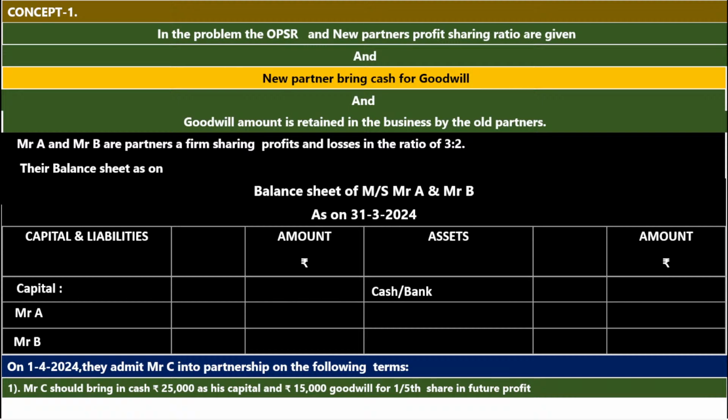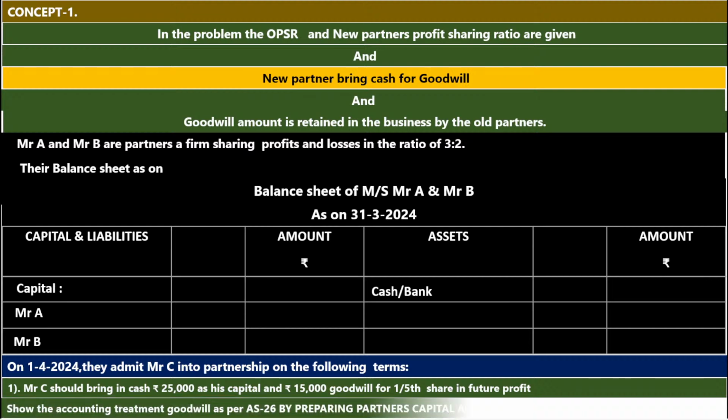So now the question is that if the new partner brings the cash for goodwill, show the accounting treatment of goodwill as per AS 26 by preparing the partners' capital accounts and cash/bank account. So everybody pause the video and note down the question. Are you ready? Let us start the solution.